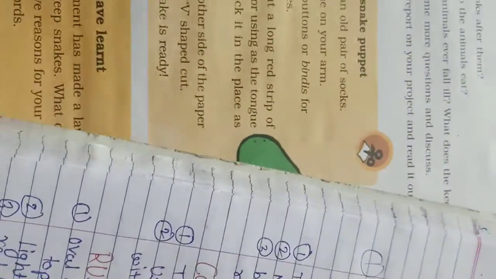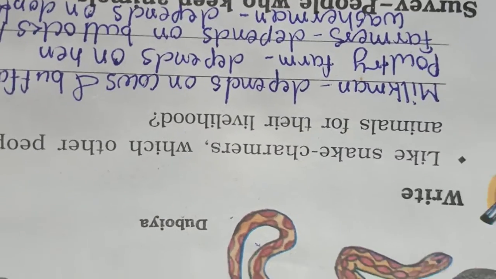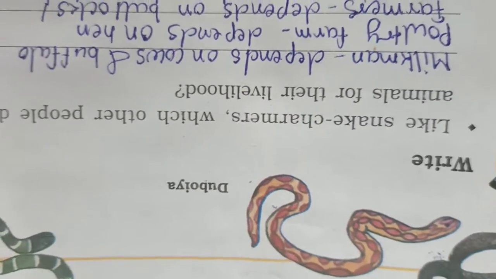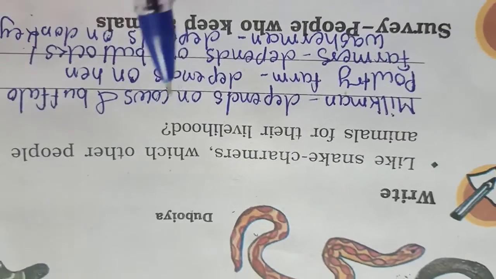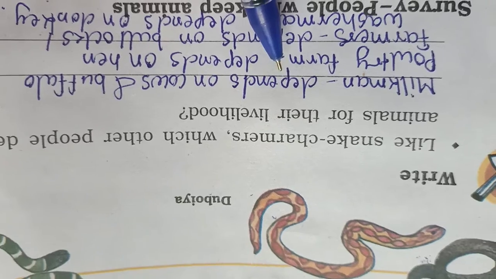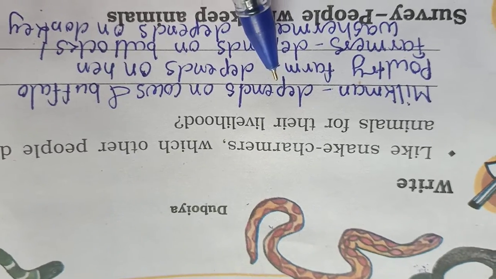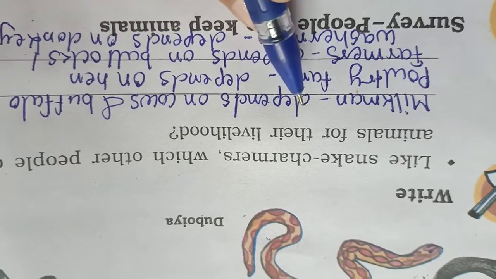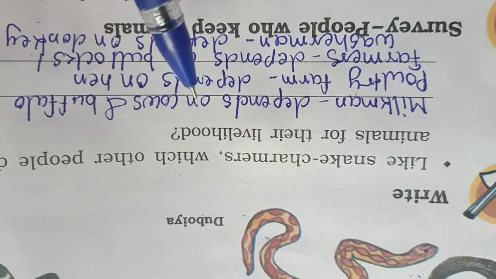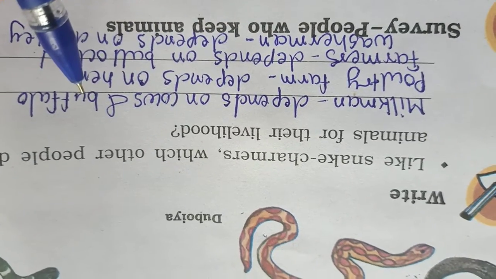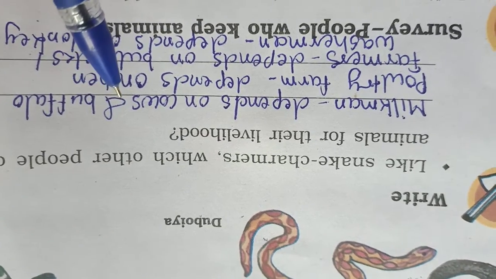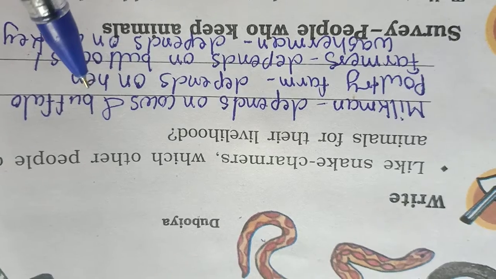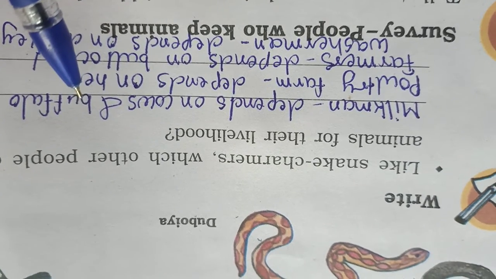Now in the last, I want to tell you this answer. Like snake charmers, which other people depend on animals for their livelihood? So here is the list of people who depend on animals for their livelihood. A milkman depends on cows and buffaloes for milk, and he sells that milk and earns money.